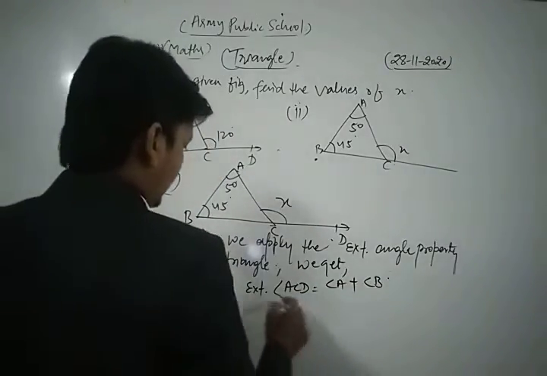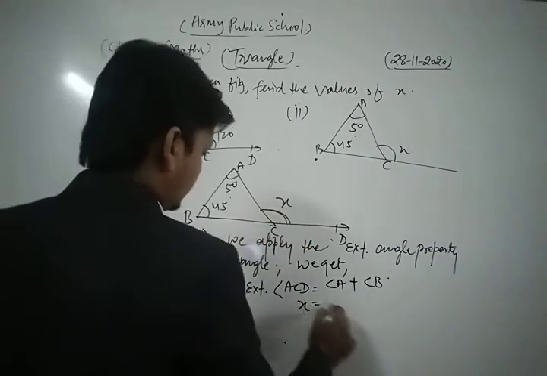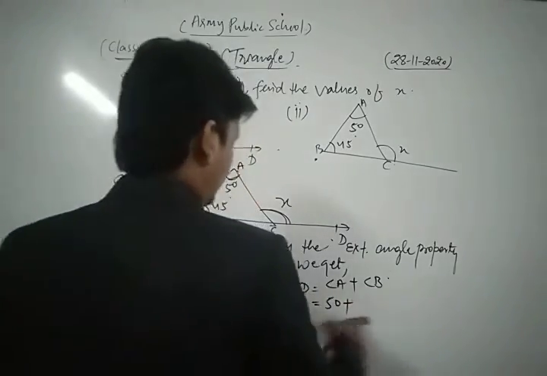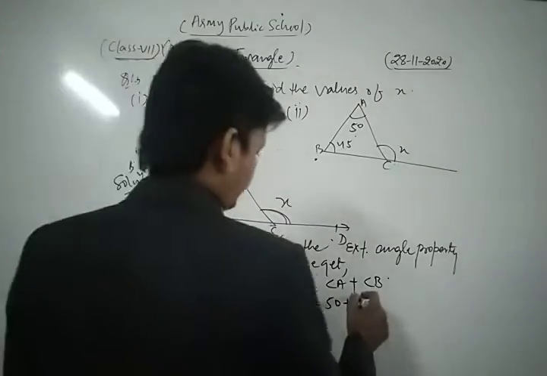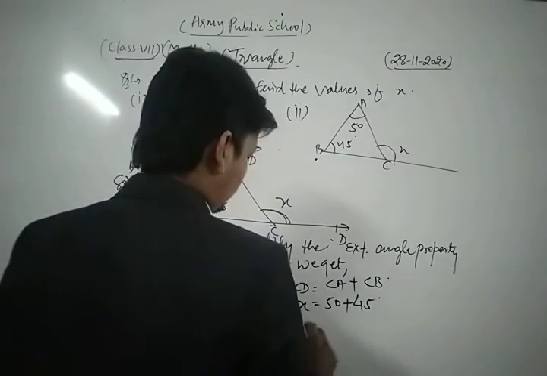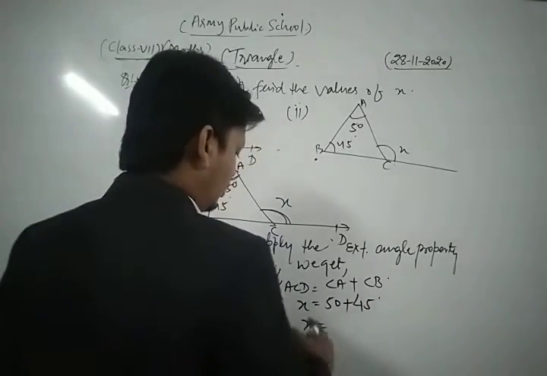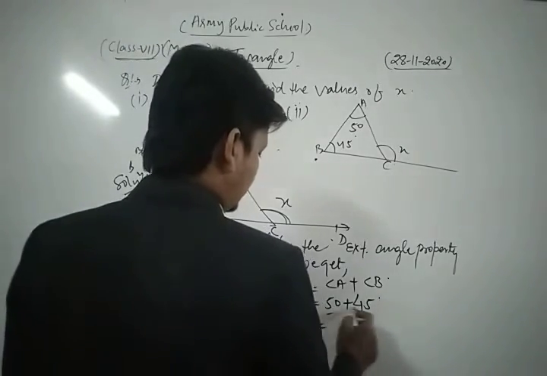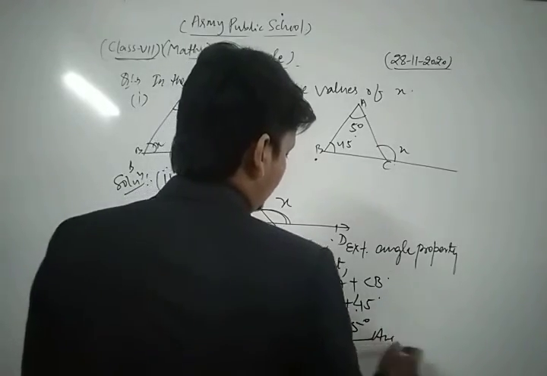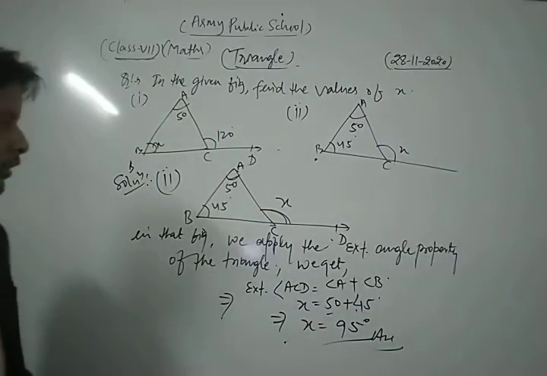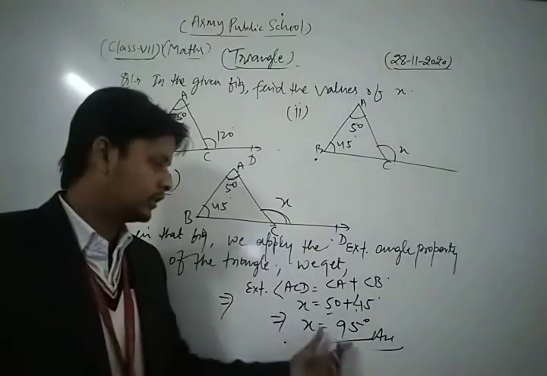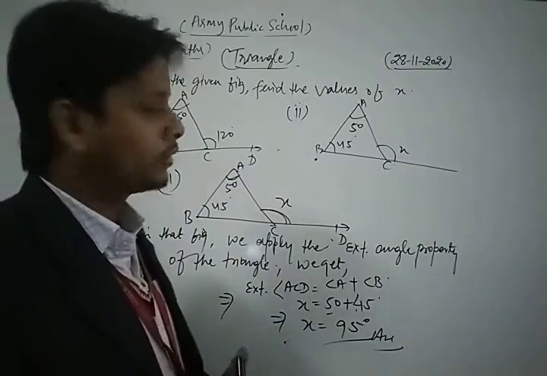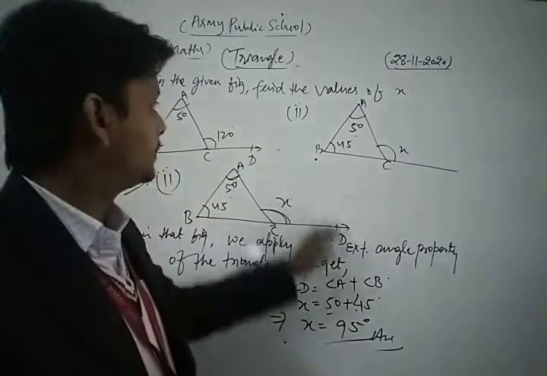So here the exterior angle is x. This x is equal to angle A, which is 50 degree, plus angle B, which is 45 degree. So the value of x is 50 plus 45, which is 95 degree. So in this question the value of the exterior angle x is 95 degree. Okay, so in this way you can solve each and every question of your NCERT exercise based on the exterior